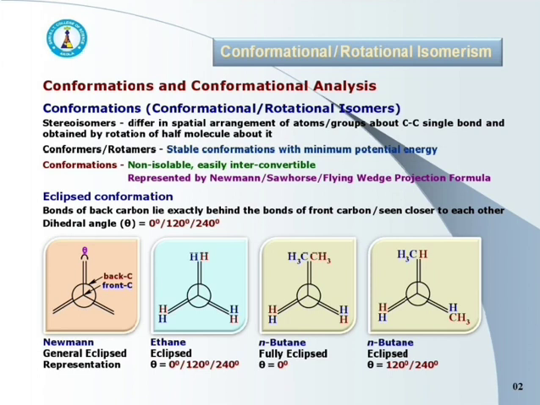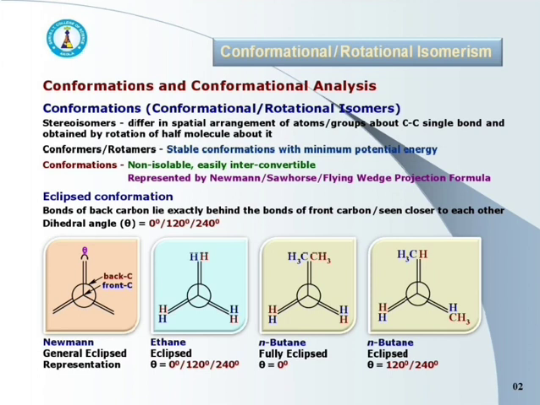In eclipse conformation, bonds of back and front carbon atoms are seen closer to each other, and here dihedral angle theta is equal to either 0 degree, 120 degree, or 240 degree. Dihedral angle means the angle between the bonds of front and back carbon atoms.